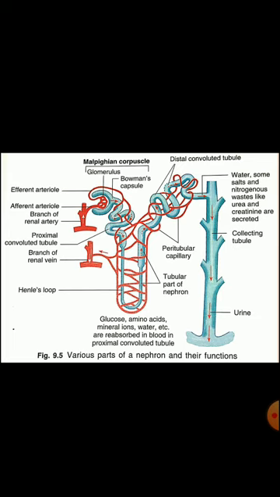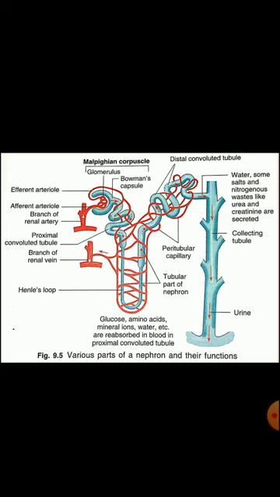In Henle's loop, glucose, amino acids, minerals, ions and water are reabsorbed into the blood in the PCT, proximal convoluted tubule. There is also the Malpighian capsule, representing the glomerulus and Bowman capsule.